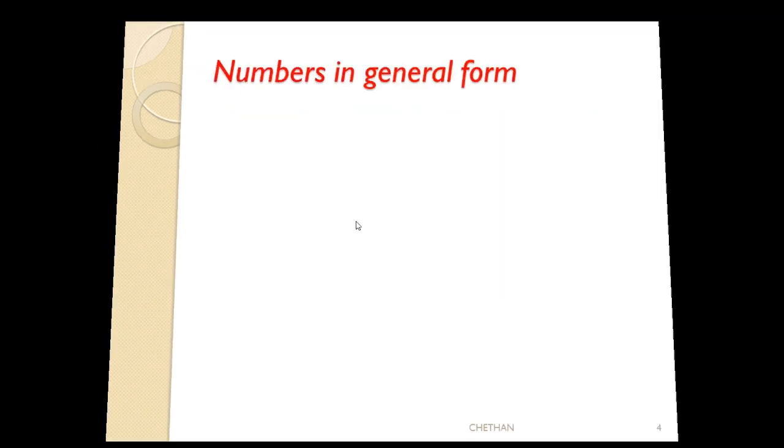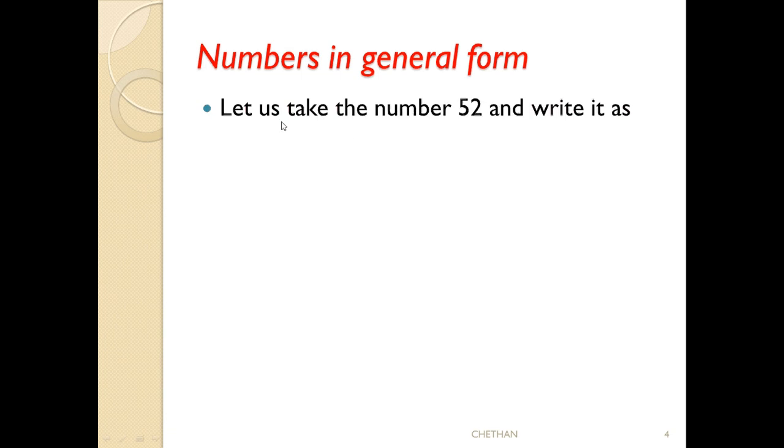Let us go to the chapter: numbers in general form. How to write the numbers in general form? See here. Let us take the number 52. This is a 2-digit number. Only 2 would be a single-digit number. 52 is a 2-digit number. It can be written like this: 52 can be written as 50 plus 2.